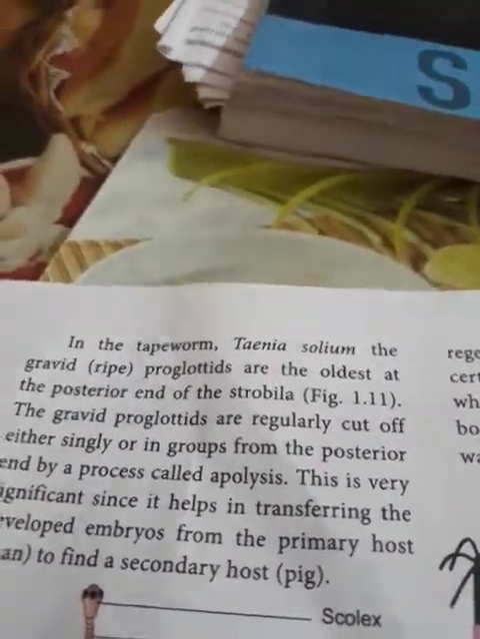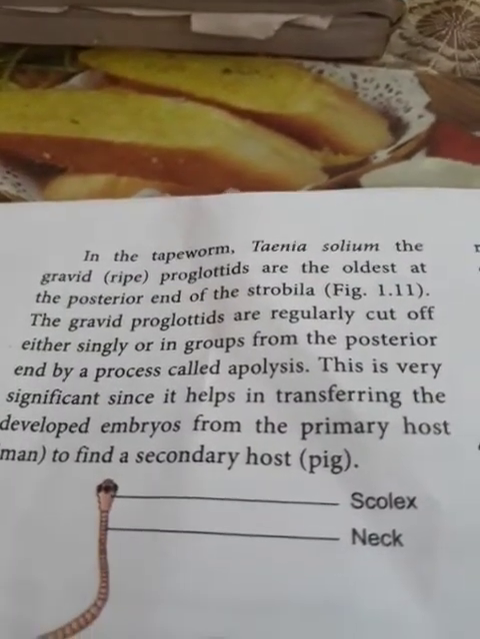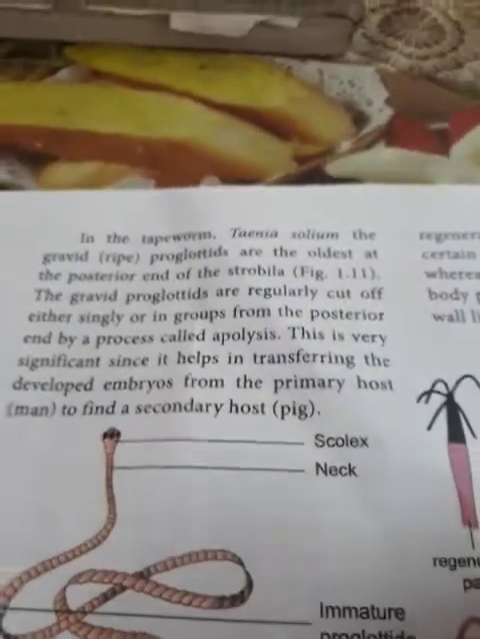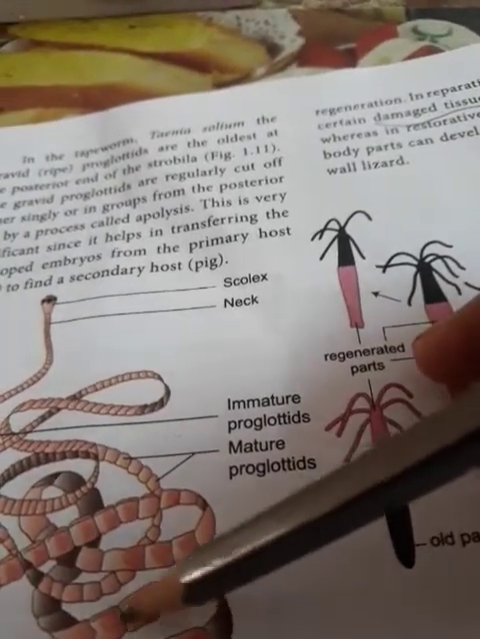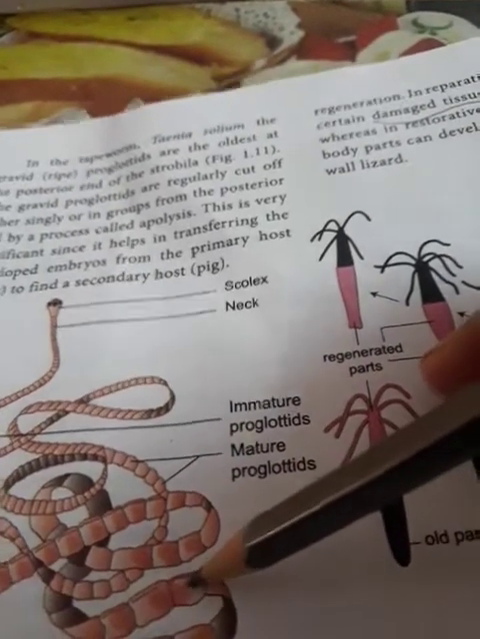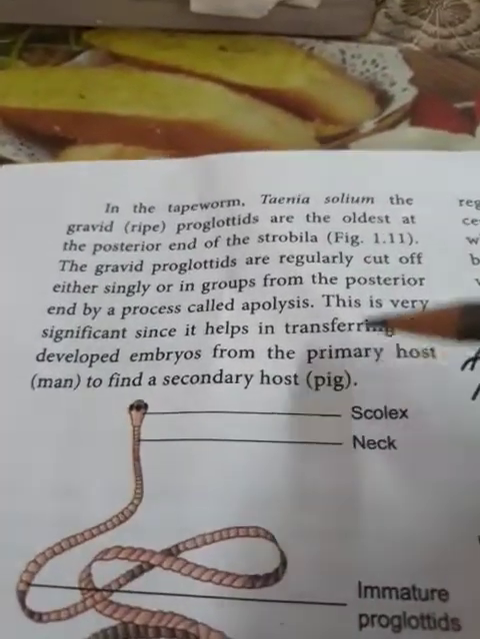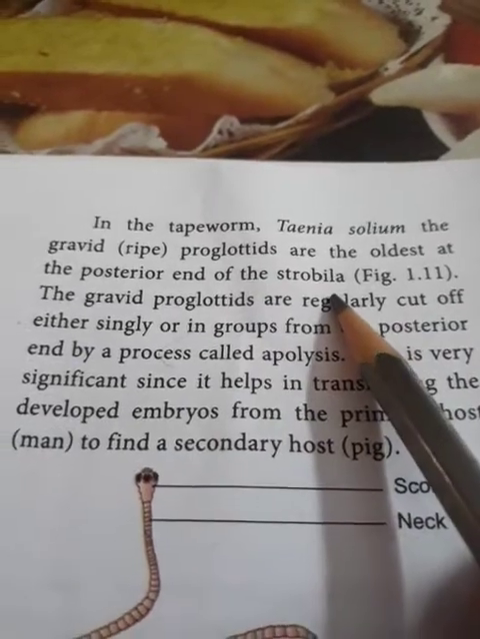Now next, that is bud formation. Now, in the tapeworm, we know that is Taenia solium. In Taenia solium, gravid means ripe or matured proglottids. The body is a tape-like structure. Each and every part is separated by a septum. Each and every mature part is called a proglottid. Proglottids are the oldest at the posterior end of the strobila, the body.